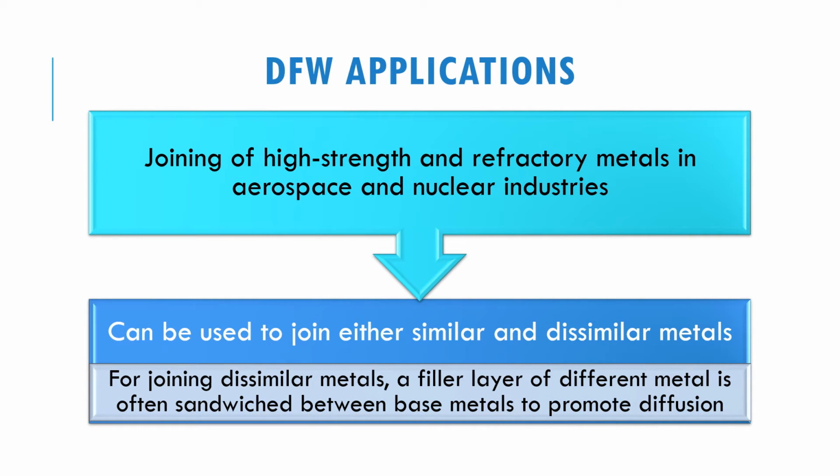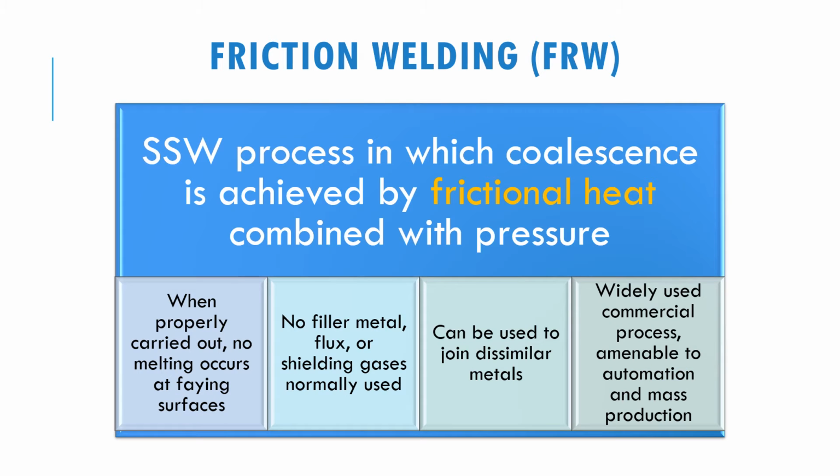So for joining dissimilar metal, you might need a filler layer of different metal, so that it can sandwich between the base metal to promote diffusion. So friction welding, as its name suggests, the process is achieved by coalescence through the frictional heat combined with pressure. When friction welding is carried out properly, there will be no melting at the faying surfaces.